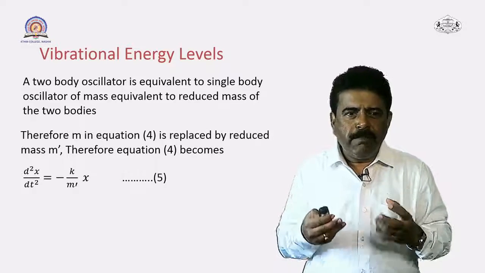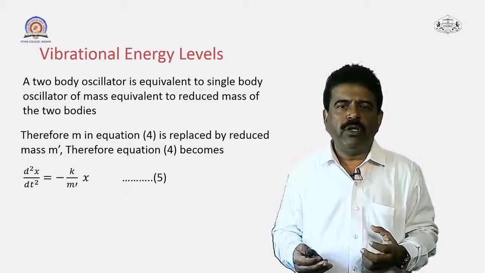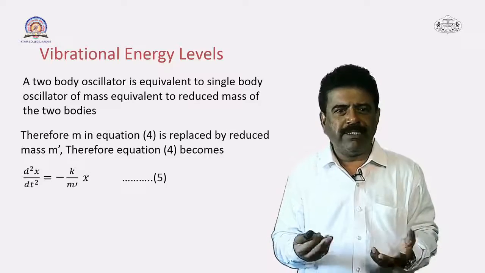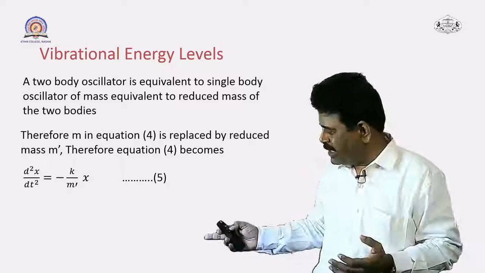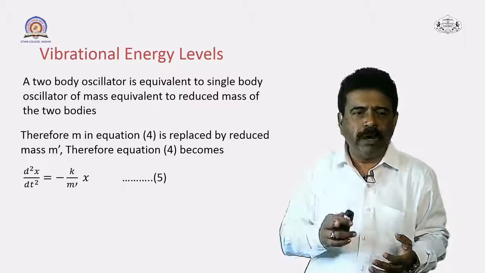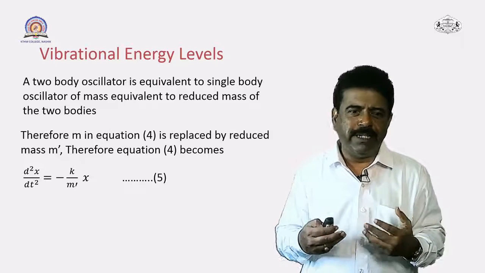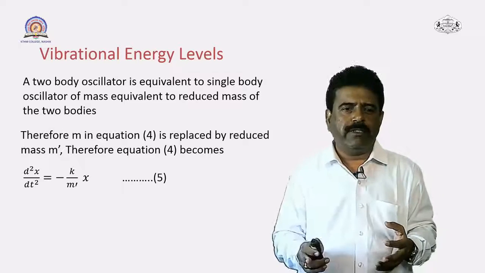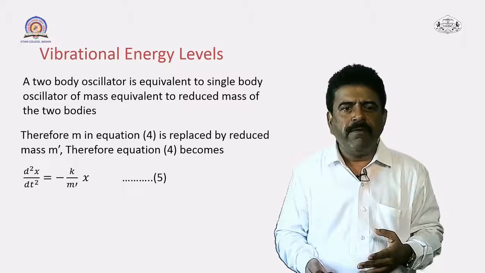So the mass m in equation 4 you can replace by another term, that is the reduced mass, m dash, and because of this replacement equation 4 now will become d square x by dt square equal to minus k upon m dash into x. So this is, suppose, equation number 5.